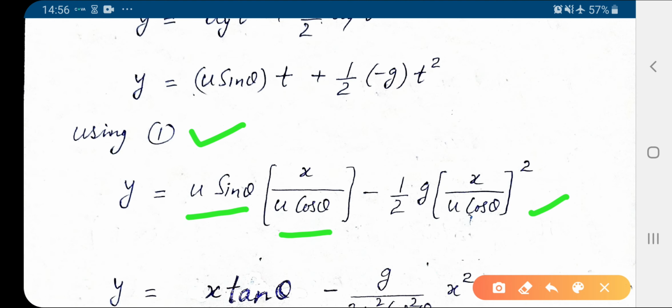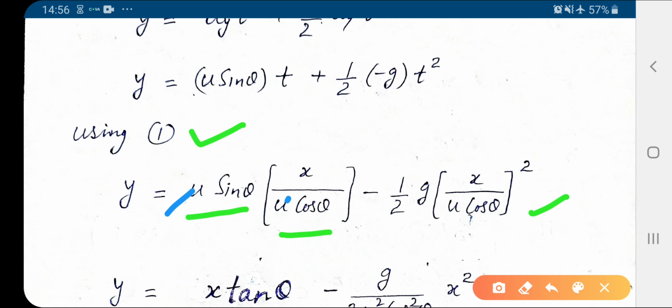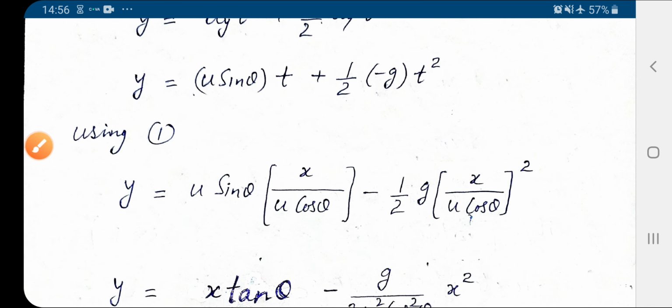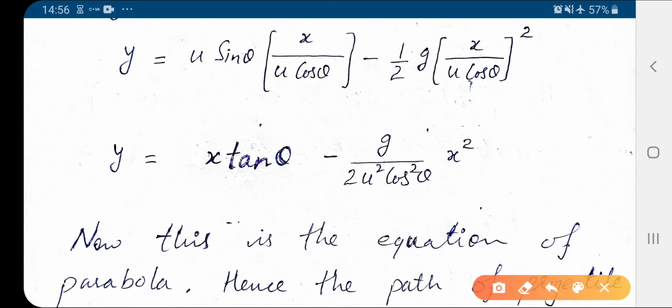Now here, u can simply be cancelled, and sin by cos is simply tan, so we get x tan theta minus g x square by 2 u square cos square theta.